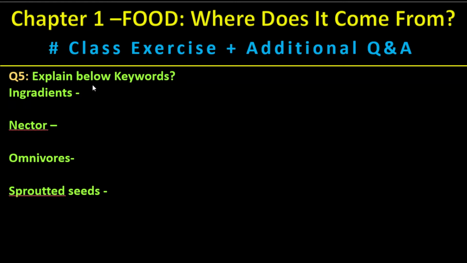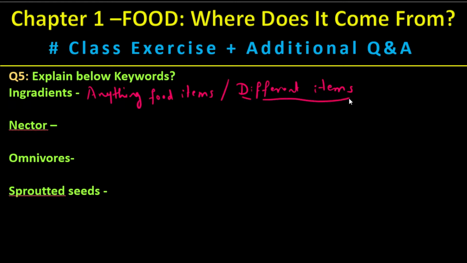You might get a question like this: explain the below keywords. They list out the below keywords and ingredients. Explain anything, food items or any different items, we call it as ingredients. It might be food, it might be any product parts, anything. Any different items are called ingredients.